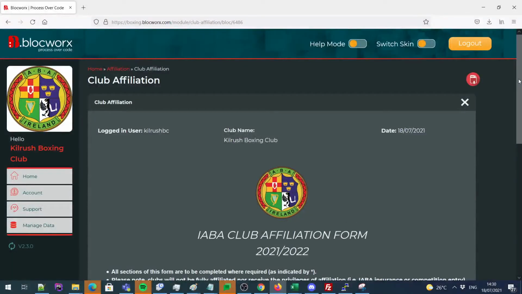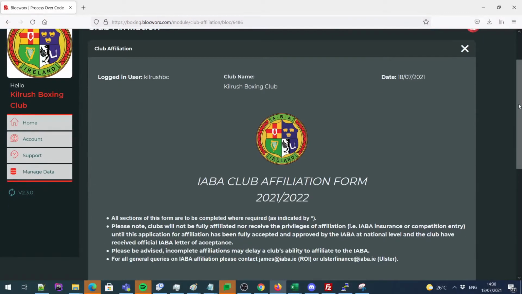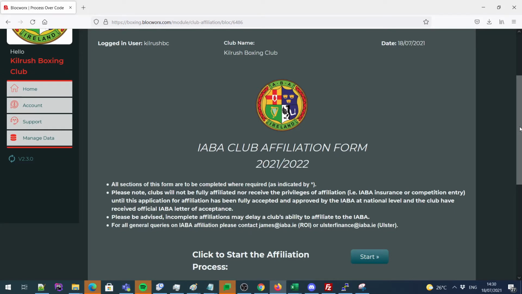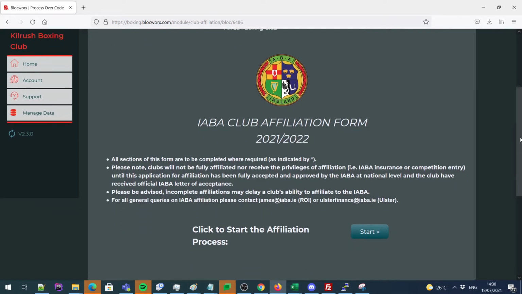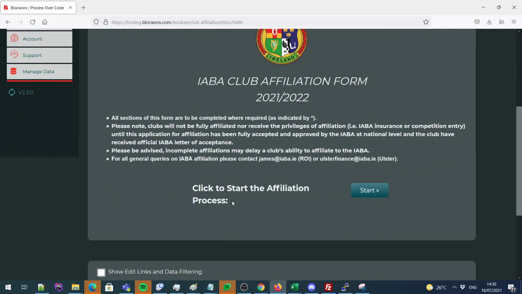The first thing you'll see is some opening introductory information about the application form and some instructions. Please take the time to read these instructions. Once you're happy, click start to start the affiliation process.